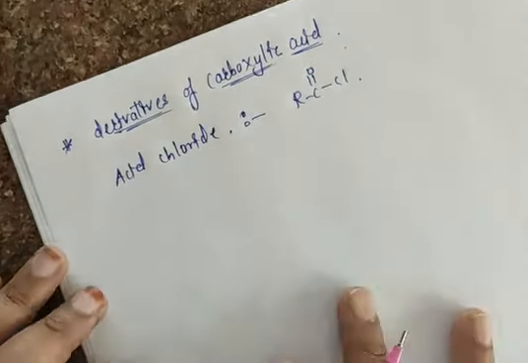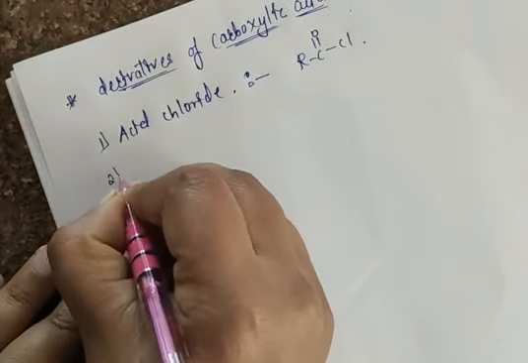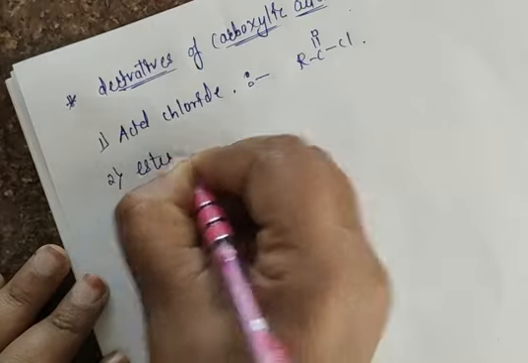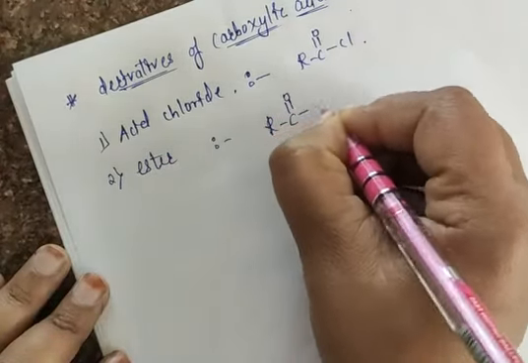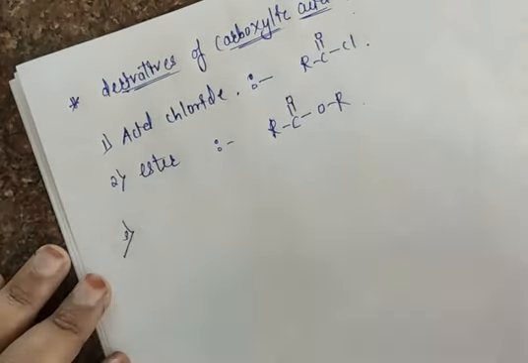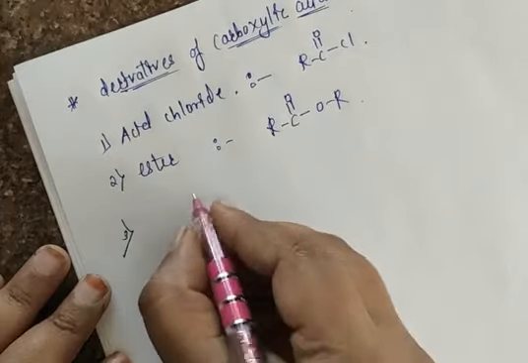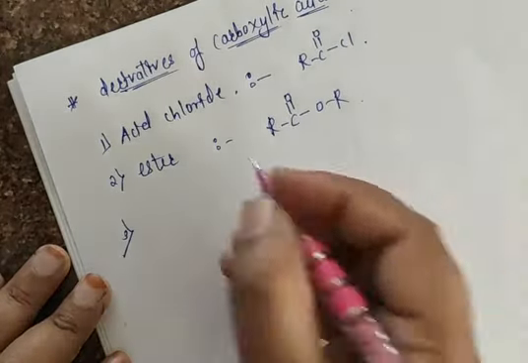Acid chloride. Next, ester. It is nothing but what? R C double bond O O R. Yes. After that, acid anhydride, or anhydride also we call. The third derivative will be the anhydride.